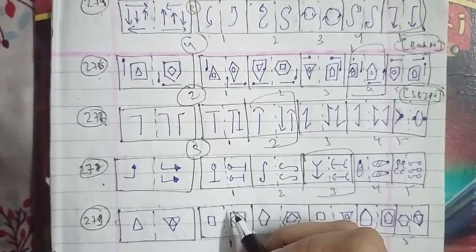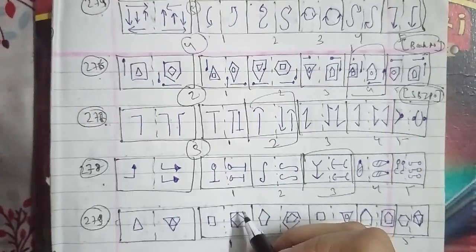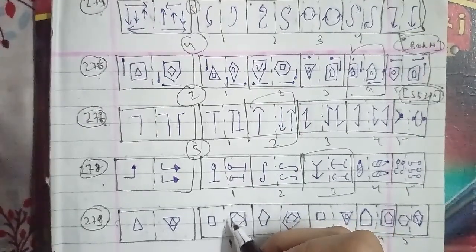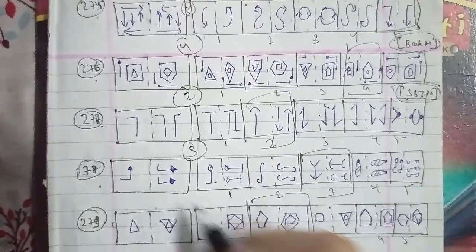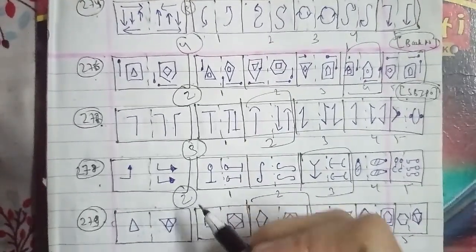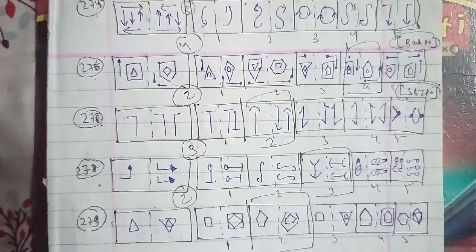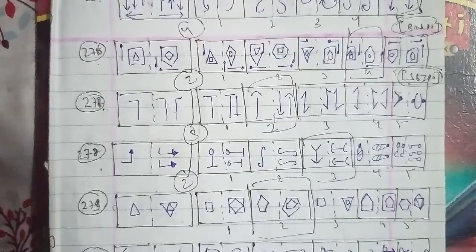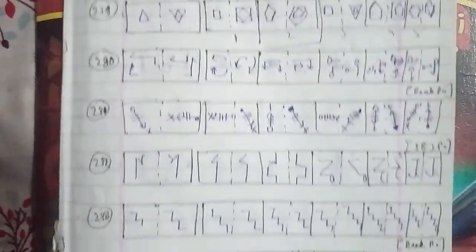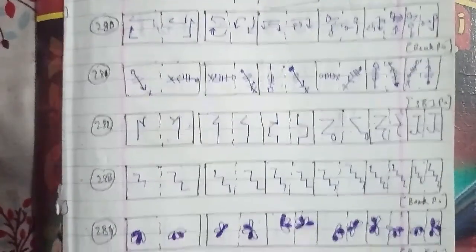We will move ahead to another question, which is the 280th question of the session. This is a figure numbered 1, 2, 3, 4 and 5 respectively.